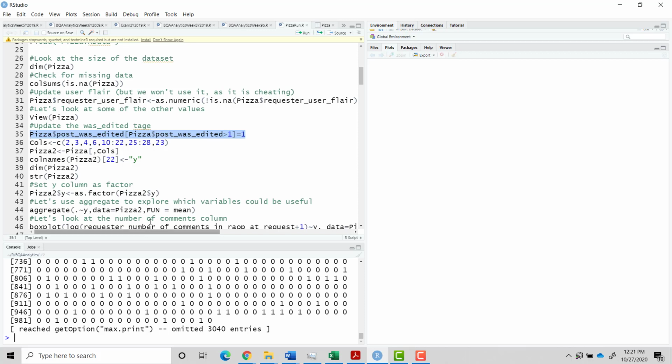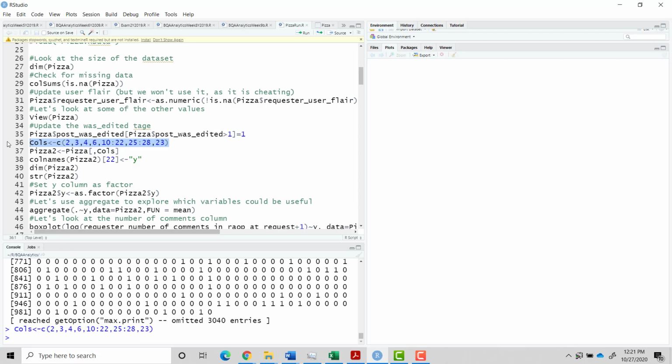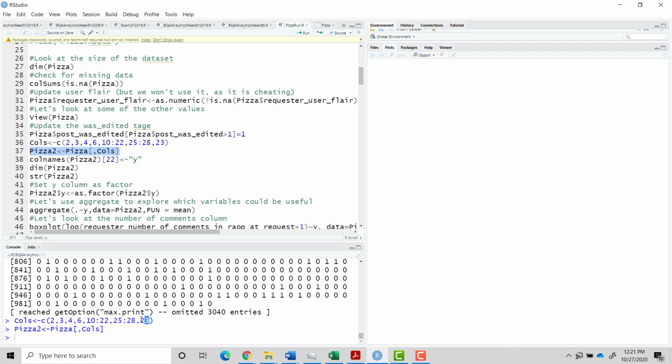Okay, so what we're going to do now is we're basically going to take the non-text columns. So we define our columns, and we create a new data set, pizza2, that basically has these columns. And you notice the last one, column 23, that was actually the dependent variable. I remember I said my little class eval likes this to be called y.